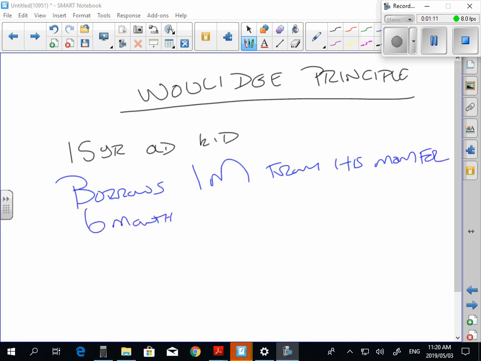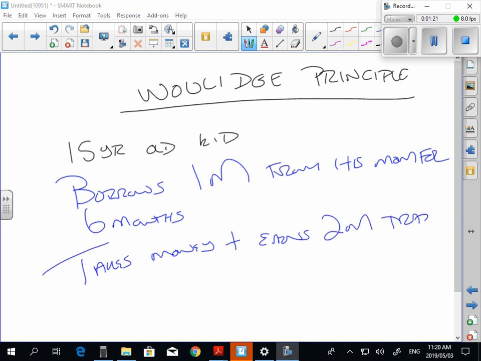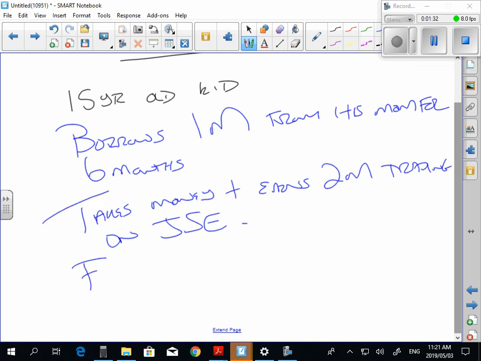And let's imagine he takes the money and earns 2 million trading on the JSE. And a fair interest rate, let's make it a nice round number, fair interest is equal to 10% per annum.